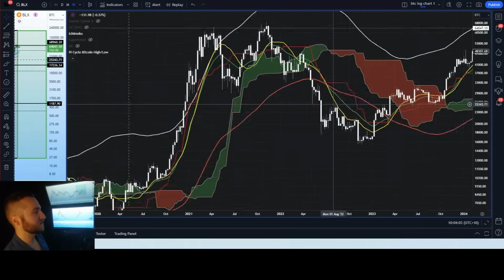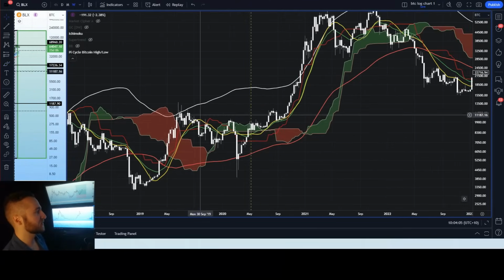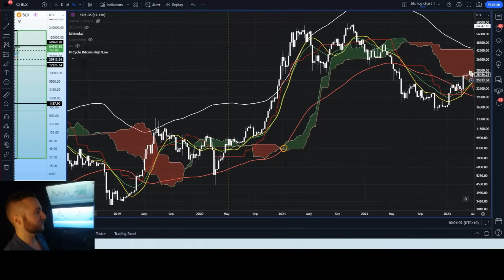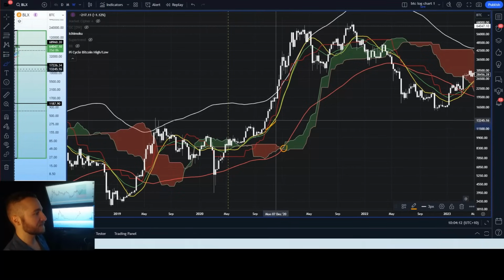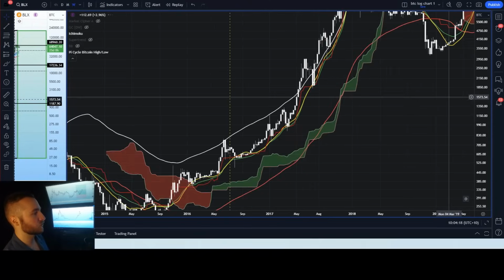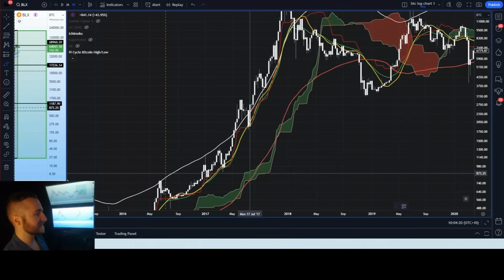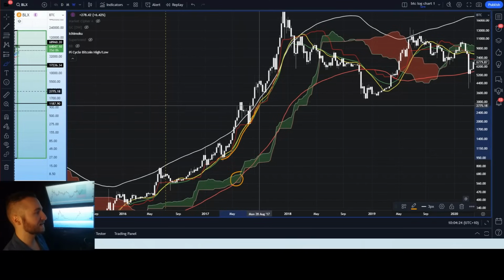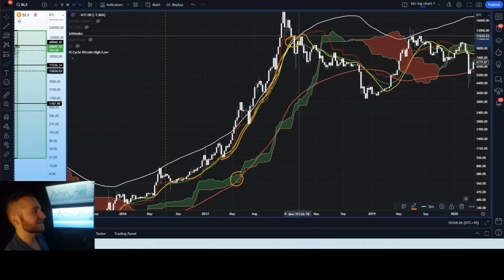So if we go back in time over here and take a look at prior indications, we can see we break into the Ichimoku cloud. What we notice is the price action once more remains above the midlines of the Pi cycle indicator until we finally break it and enter that downtrend. If we go back to our prior cycle, we can see the same thing. We break into that Ichimoku cloud, the price action remains above the midlines until finally it breaks underneath and continues down.